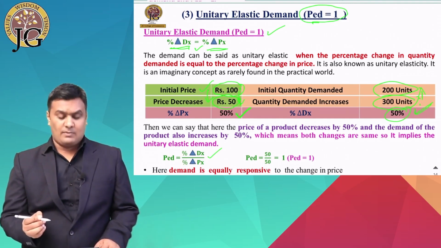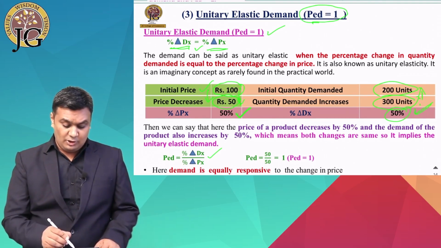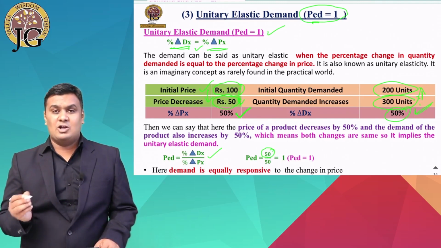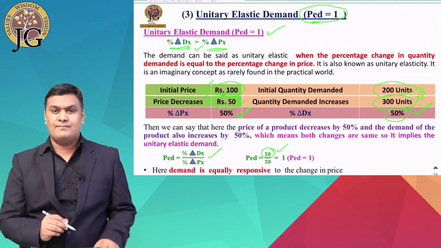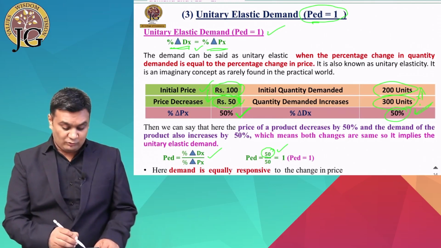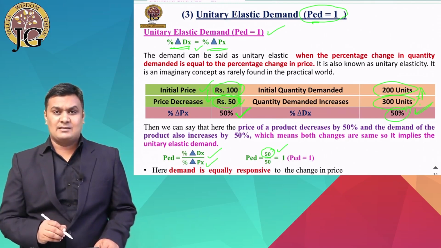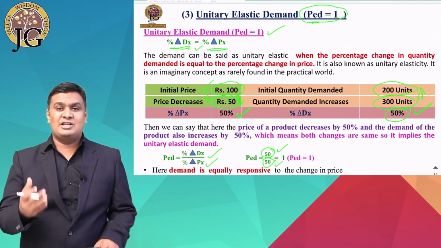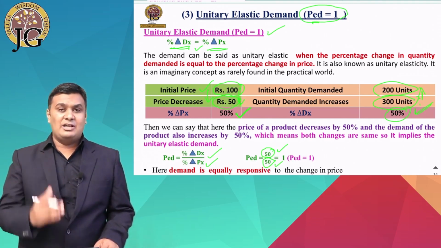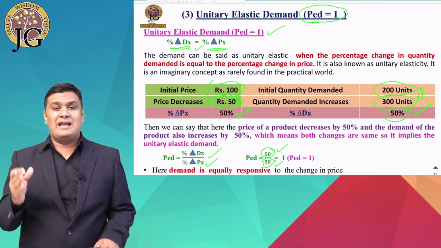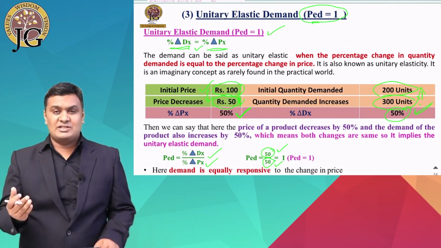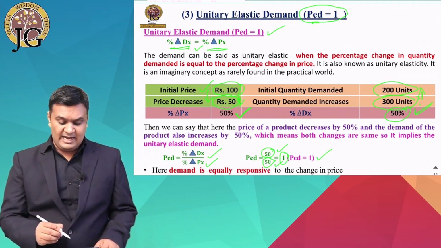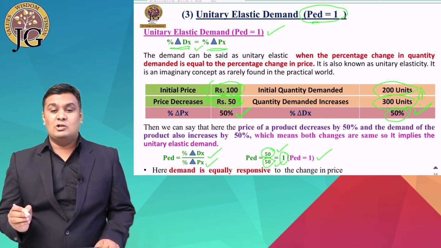In the equation, again, in the numerator side, what do we have to write down? In the numerator, the percentage change in demand of X, that is 50%, we have written over here. And in the denominator, we have to write down the percentage change in price of X, which is also equal to 50%. When both the changes are the same, then the answer will be 1. And it indicates that the price elasticity of demand is equal to 1.